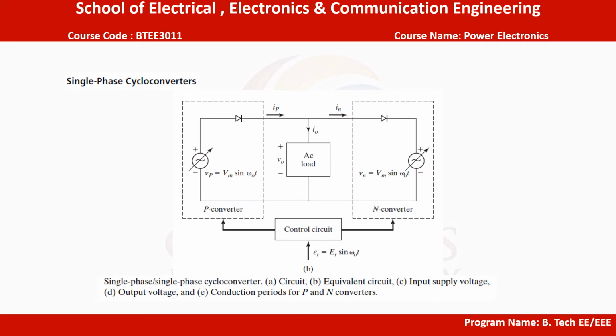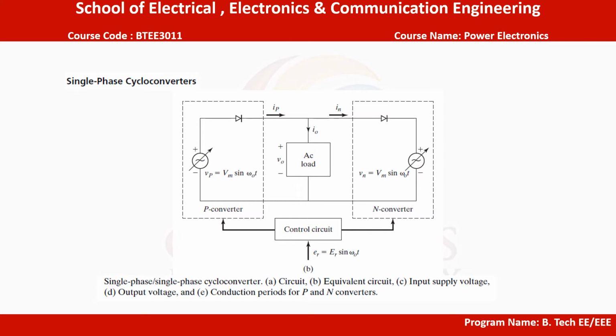The figure shows the waveforms for the output voltage and gating signals of the positive and negative converters, with the positive converter on for time T0 by 2 and the negative converter operating for time T0 by 2. The frequency of the output voltage is F0, which is equal to 1 upon T0.